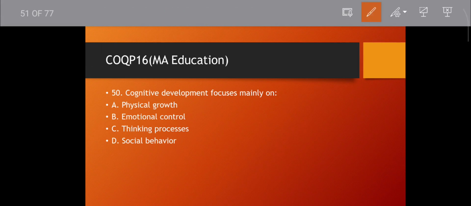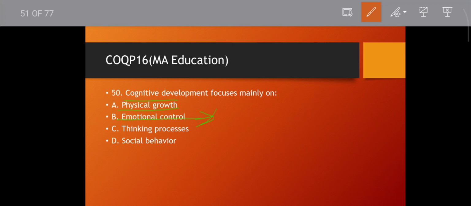Question number 50. Cognitive development focuses mainly on what? Physical growth, emotional control, thinking process, social behavior. Physical growth, this is the outer part of our body. Cognitive is mental, related to mental things. Emotional control is related to personality, personality, it means what?